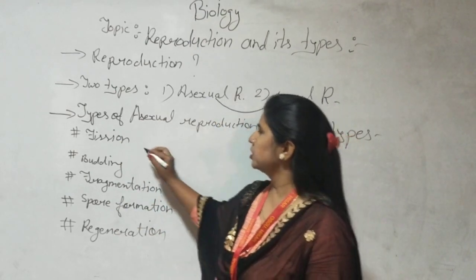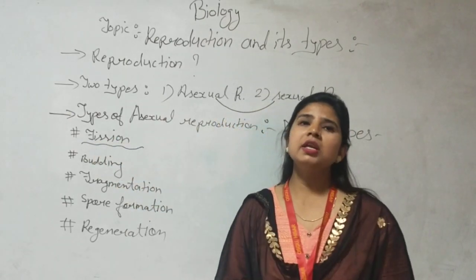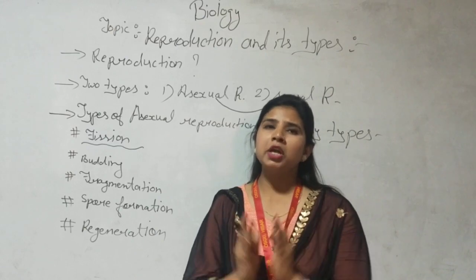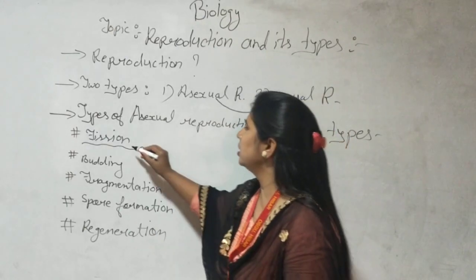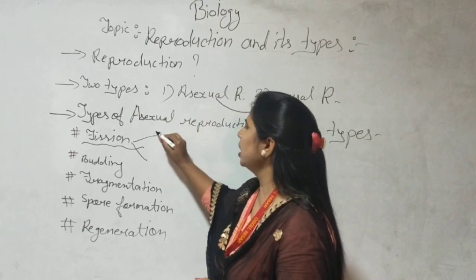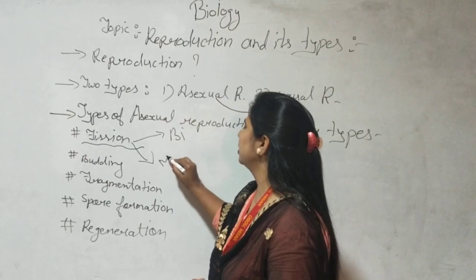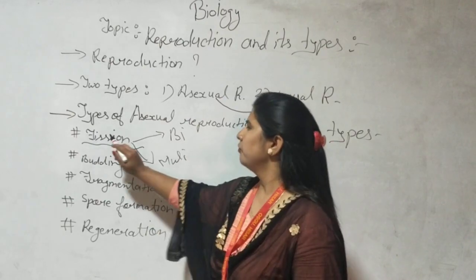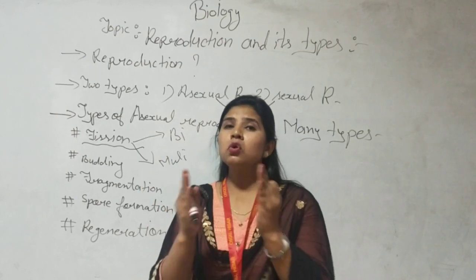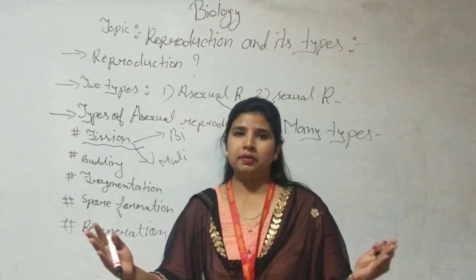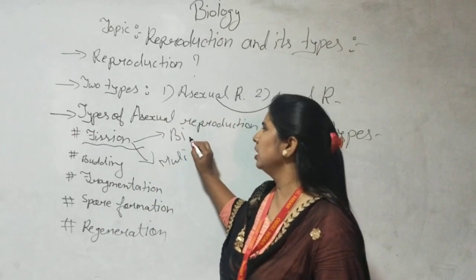So fission. What is the meaning of fission? To break into parts. Whenever any organism produces its offspring by breaking into parts, it comes under the category of fission. It is of two types: binary and multiple. Multiple means many. Whenever an organism breaks into two parts and those two parts develop fully and become just like their parents, it is known as binary fission.